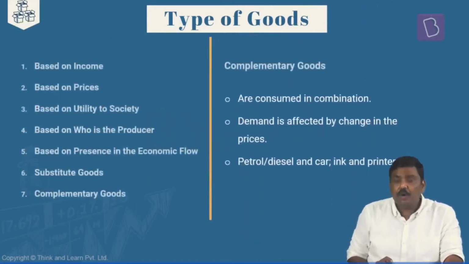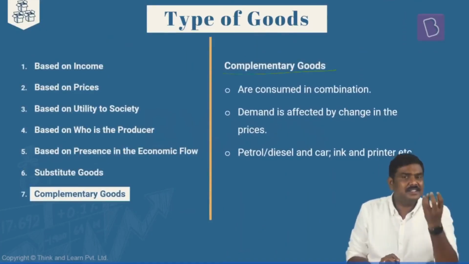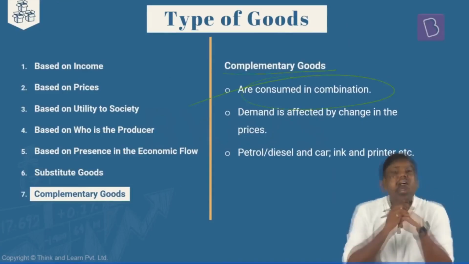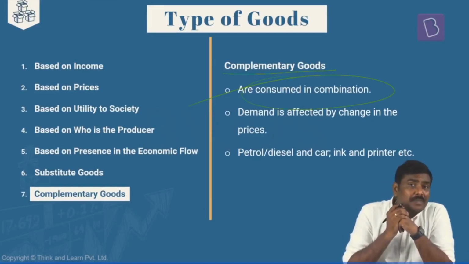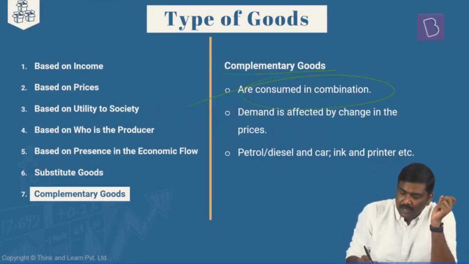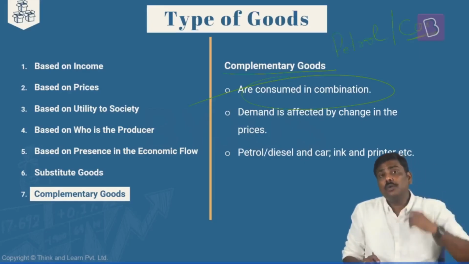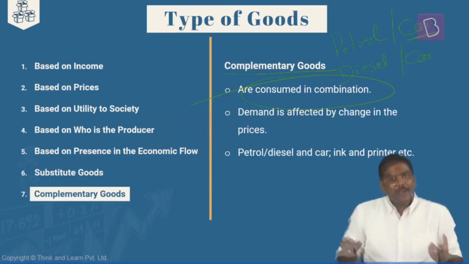Next, the concept of complementary goods. In case of complementary goods, generally these are sets of goods which are consumed in combination. I'll repeat it. Complementary goods are those goods which are consumed in combination. For example, petrol and car. Okay. Now some of you will say, sir, what about a diesel car? I will write it like this. Diesel and car. I can understand.